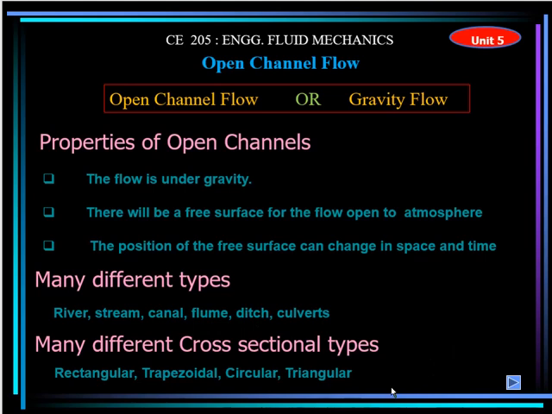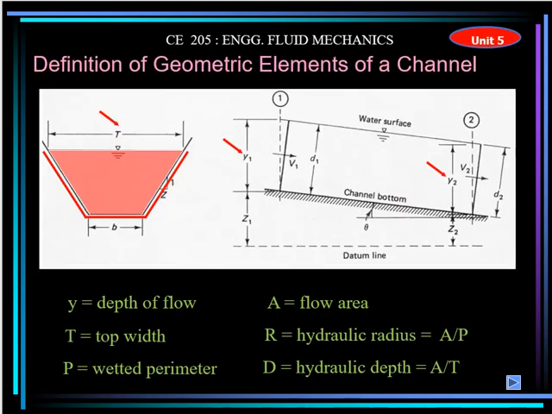The shape of the channel could be rectangular, trapezoidal, circular, and triangular. And this also can be divided into different types of materials. This is one of the sections, which is the trapezoidal. Here you can see that there is a side slope, a bottom width, and a top width, so water can flow in this cross section. It will provide ease in the flow. It could be a rectangle also, like just a box, and it could be triangular also. There could be many shapes.